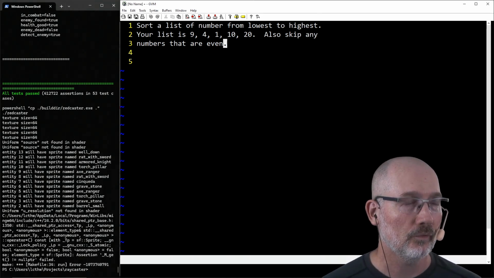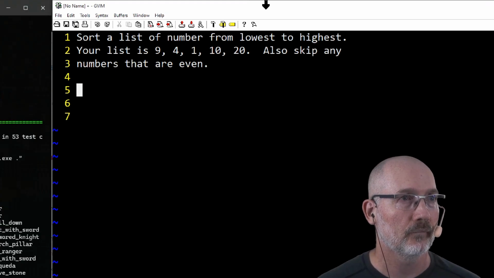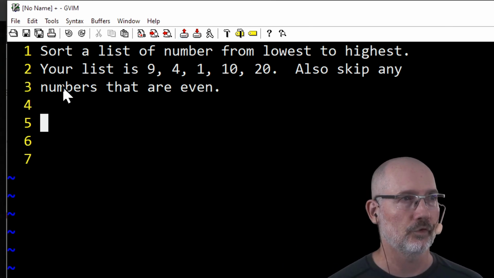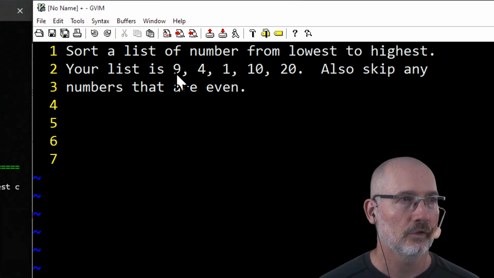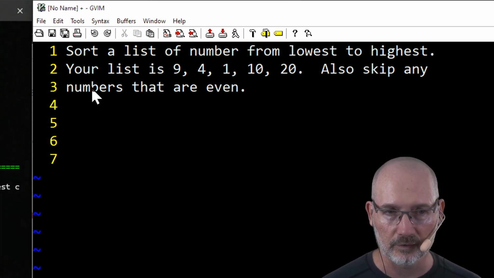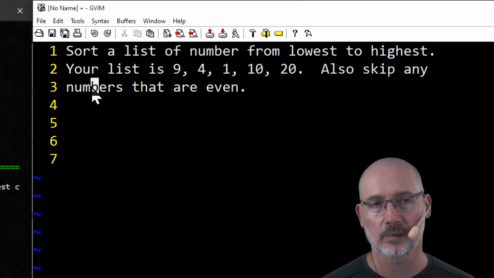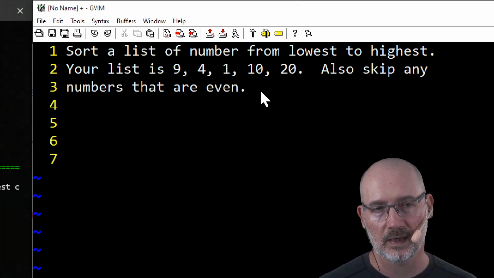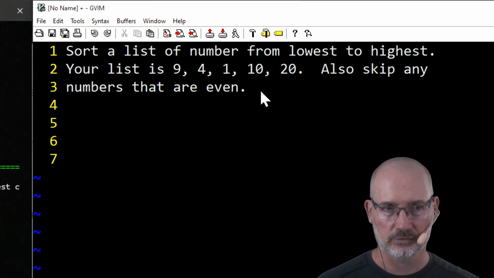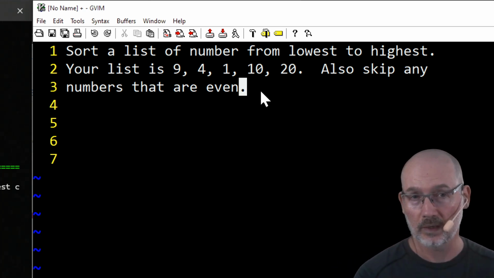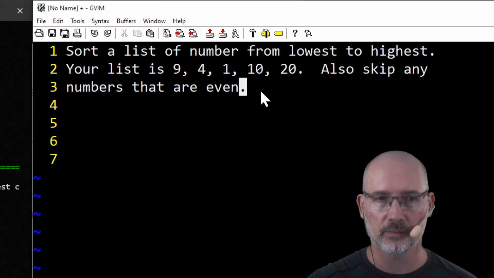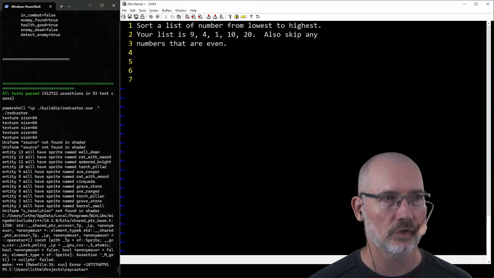All right, so now you need to, one, confirm that you understand everything in here. That's the first thing. Do you know what a list is? Do you know what sorting lowest to highest is? Do you know what an even number is? Make sure you know everything in the description. And if there's anything missing and you're at a job interview, you want to ask them questions. They want you to ask questions. Even if you actually know how to solve it, pretend you don't and ask questions. But I'm not talking so much about getting a job. I'm talking more about how to actually just code.